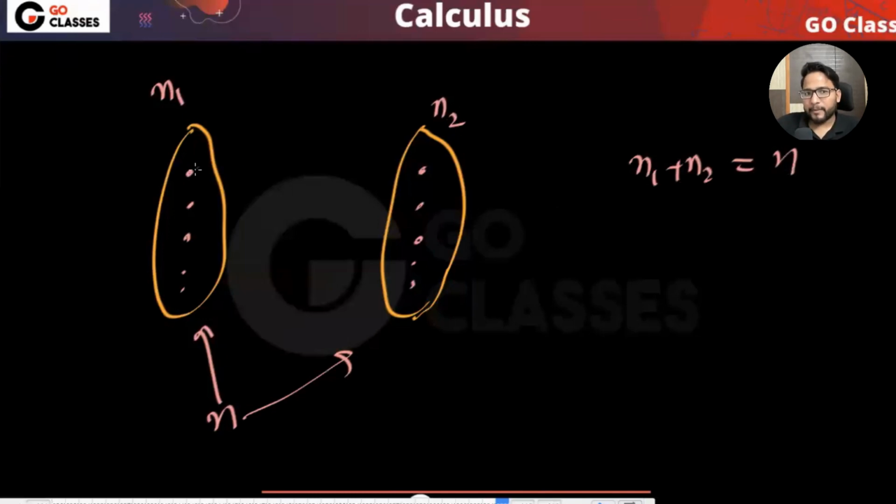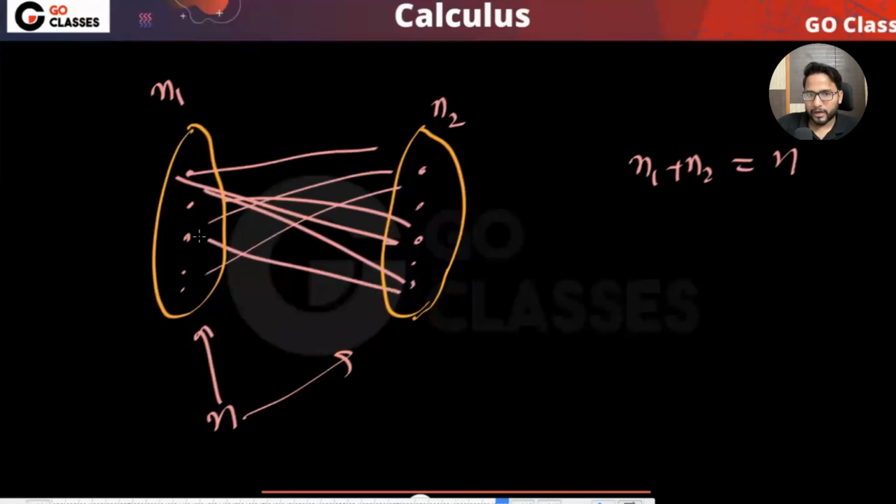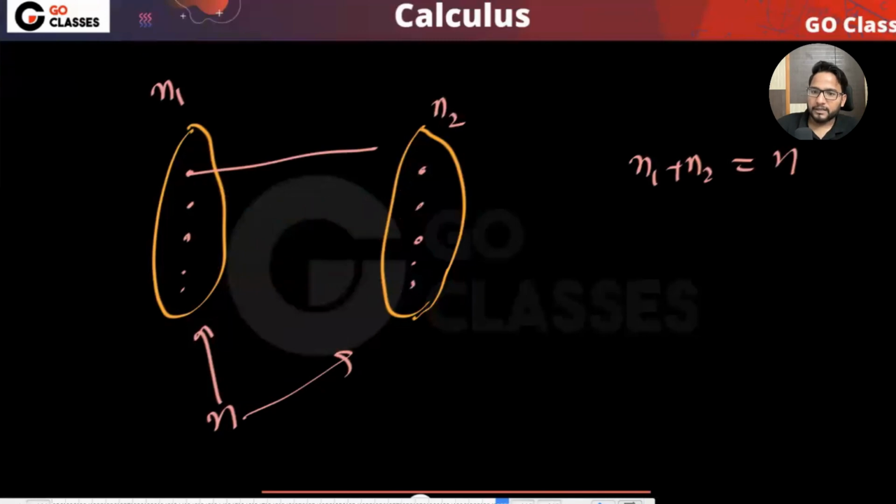And this is a complete bipartite graph in the sense that there is the maximum number of edges in between them, right? Does anyone know what a bipartite graph is? Actually, you don't need to know. You will get to know in graph theory. But still, I'm just telling you that suppose this is a complete bipartite graph, and then